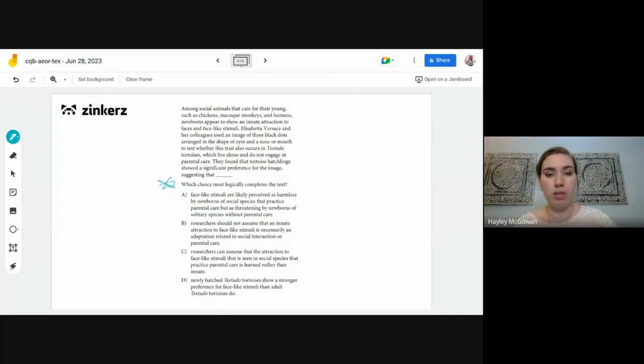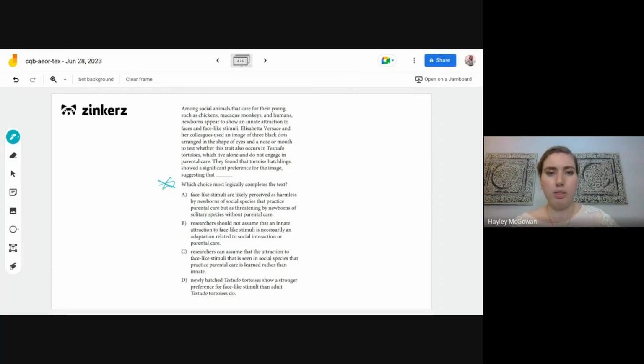in the text. So, among social animals that care for their young, such as chickens, macaque monkeys, and humans, newborns appear to show an innate attraction to faces and face-like stimuli. Elisabetta Versace and her colleagues used an image of 3 black dots arranged in the shape of eyes and a nose or mouth to test whether this trait also occurs in testudo tortoises, which live alone and do not engage in parental care. They found that tortoise hatchlings showed a significant preference for the image, suggesting that what?